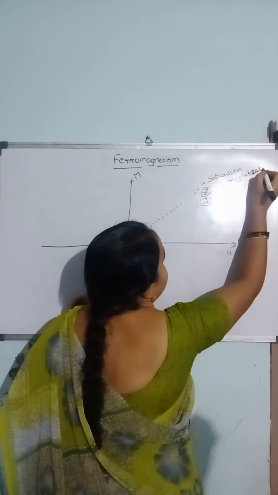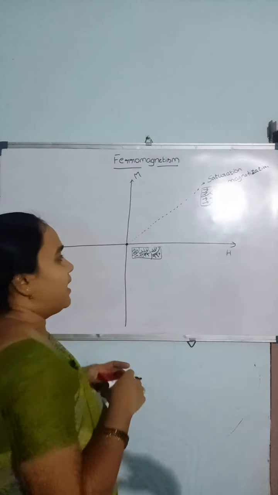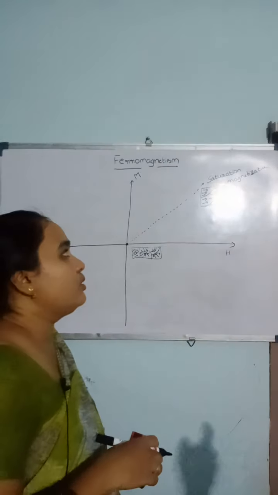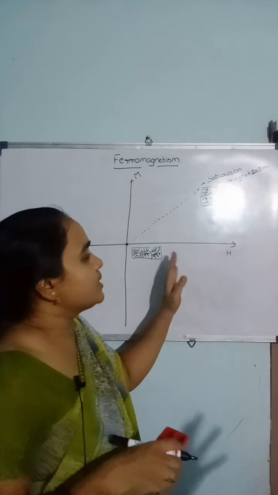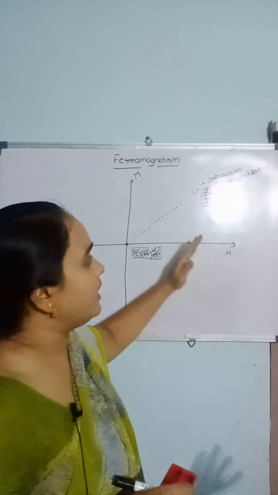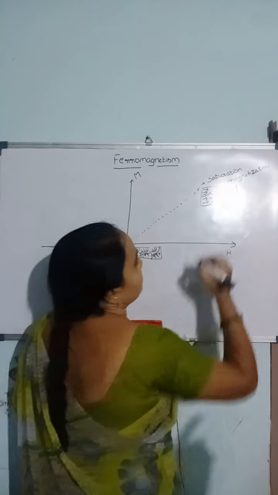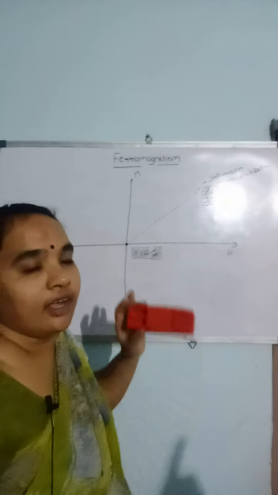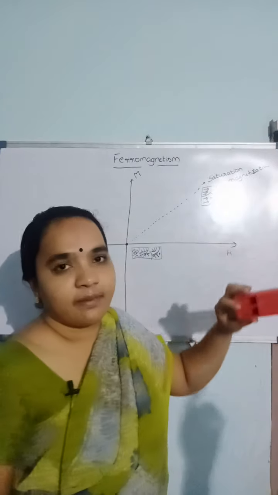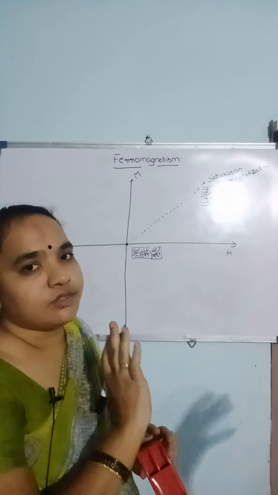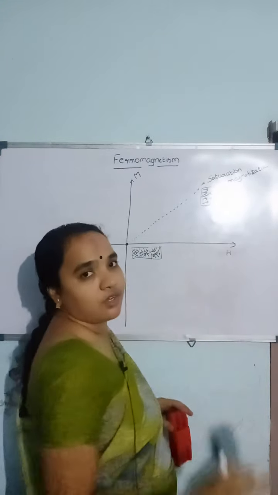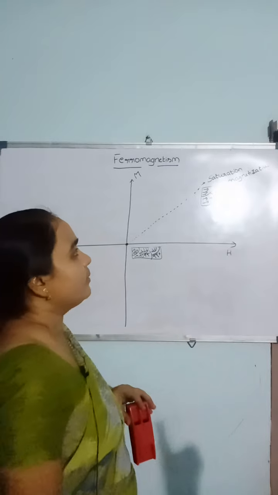If you increase the strength of the applied magnetic field from 0 to maximum, at the maximum applied magnetic field, all the dipoles will be oriented in the direction of the applied magnetic field. After that, if you increase the external magnetic field, there is no change in the orientation.